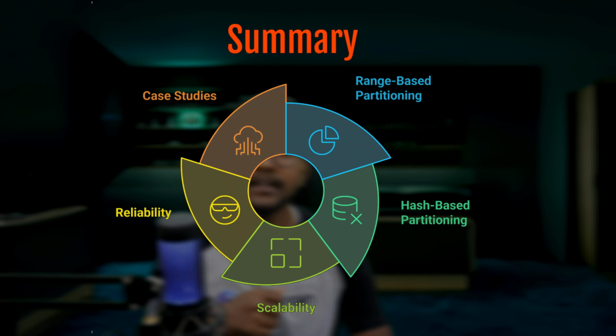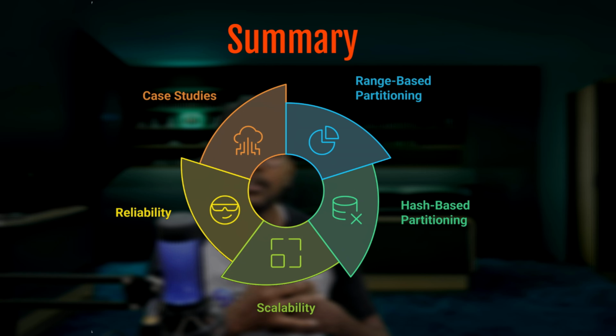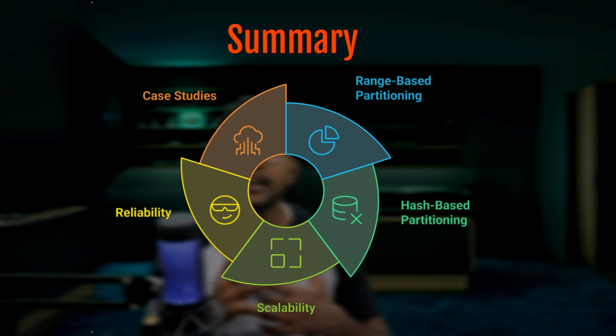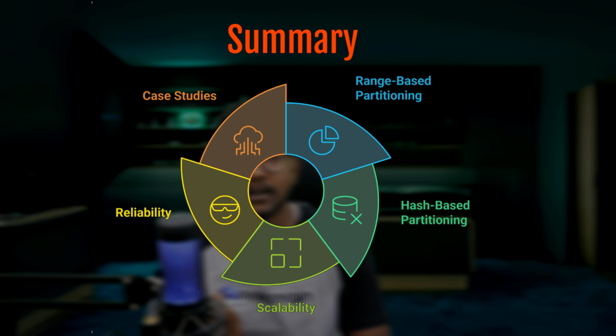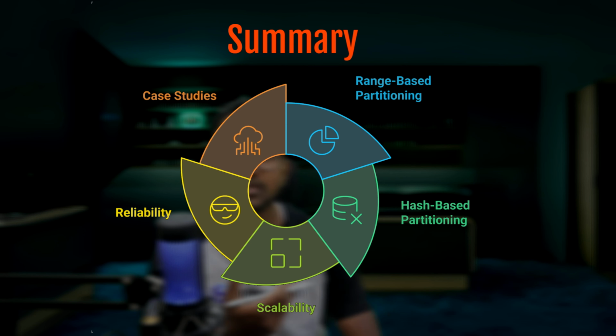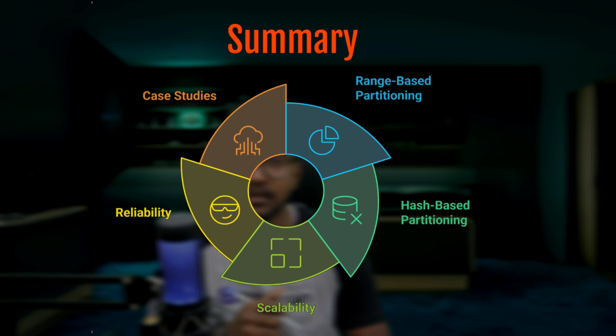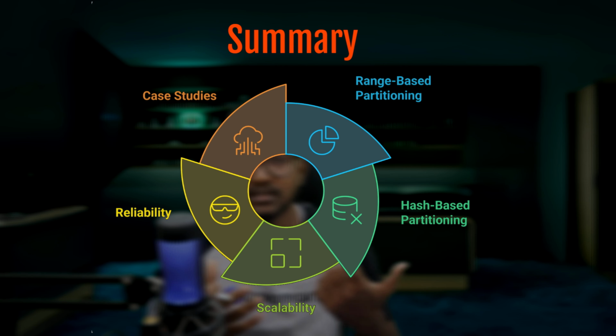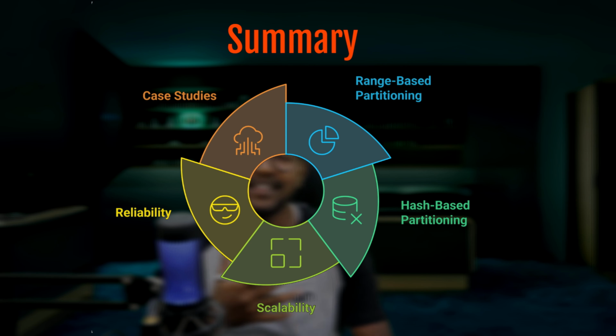To wrap up, let's revisit the key takeaways from today's video. Data partitioning is crucial for enabling large scale systems to efficiently manage massive amounts of data. By splitting data into smaller, more manageable chunks, systems can handle growth without sacrificing performance. We explored two main methods of partitioning: range based partitioning, which is simple and predictable, and hash based partitioning, which ensures a balanced data distribution. Each method has its strengths and challenges, but both are essential for backend engineers when designing a scalable system.